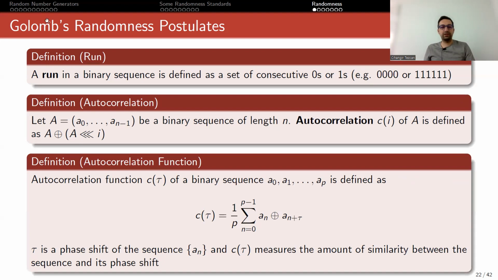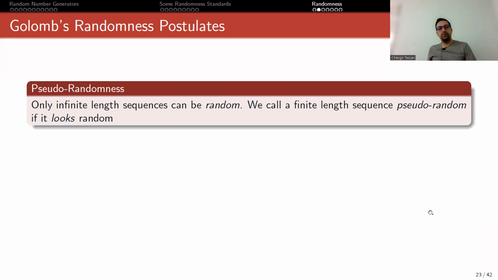And there's an autocorrelation function, and you do it for every i. So the autocorrelation function theta of a binary sequence is defined as follows: 1 over p multiplied by the sum of an XOR an plus tau, where n runs from 0 to p minus 1. Tau is a phase shift of the sequence an, and theta measures the amount of similarity between the sequence and its phase shift. So you're checking, if you rotate something, how similar it will be to the initial sequence. Again, I'm giving these definitions because in Golomb's postulates we will use them.